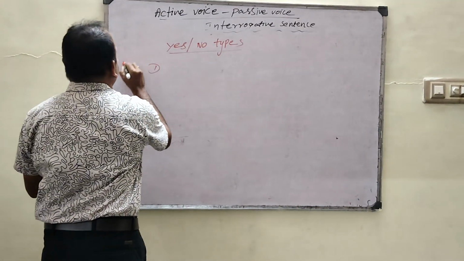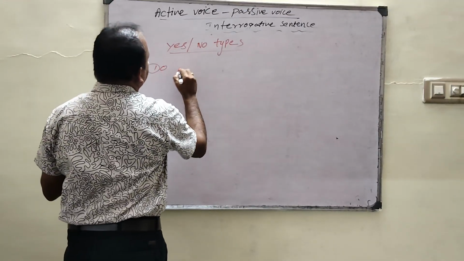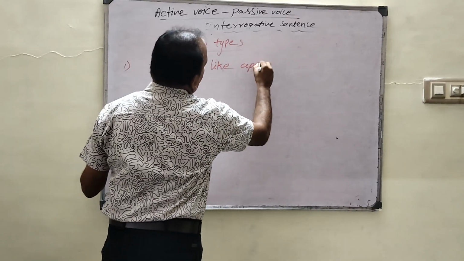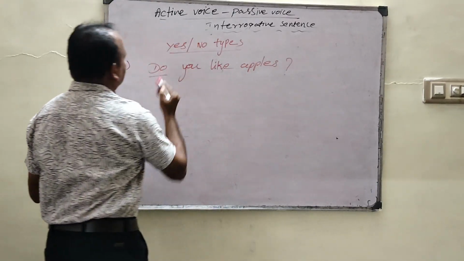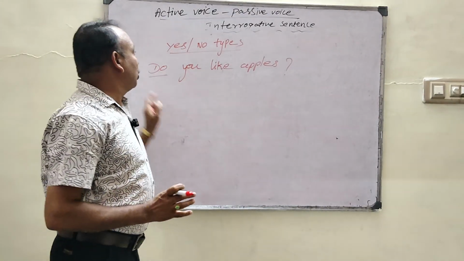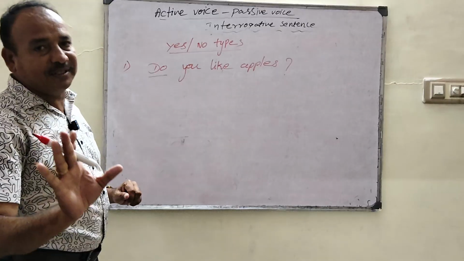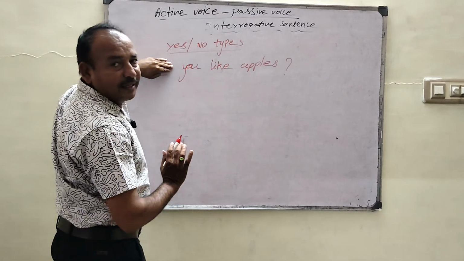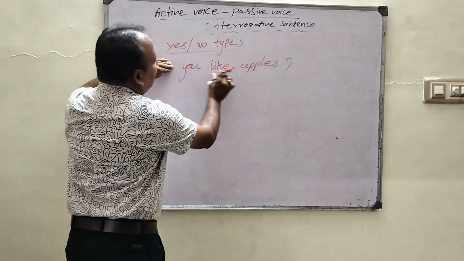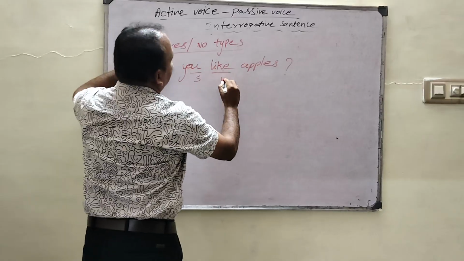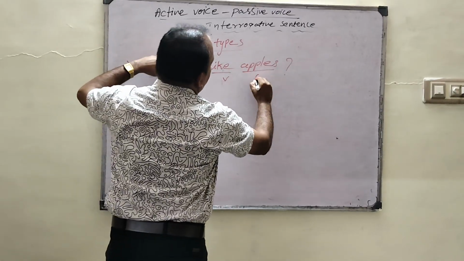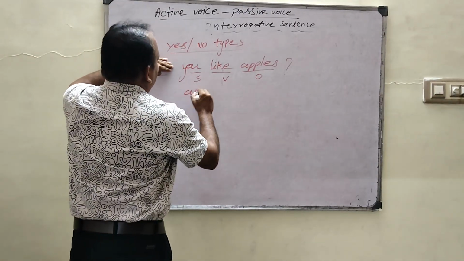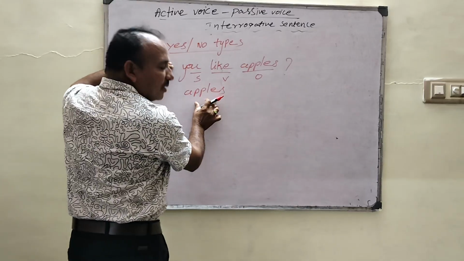For example, question number 1: Do you like apples? Here the question starts with do. Do is one of the helping verbs. Forget the questioning word do. So, you like apples. You is what? Subject. Like is what? Verb. Apples is what? Object. First we take the object here.